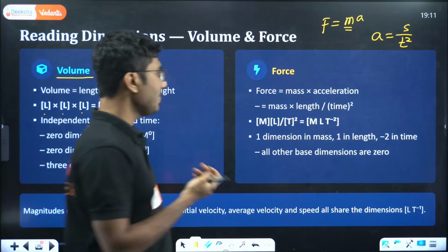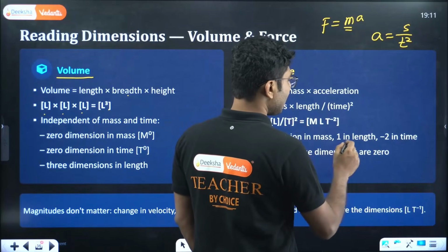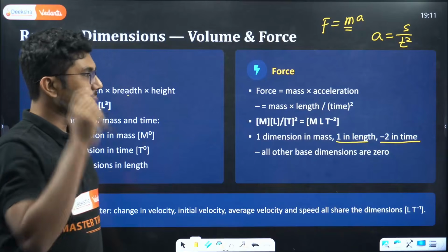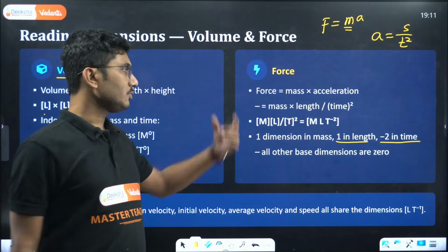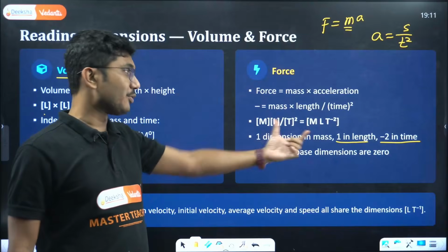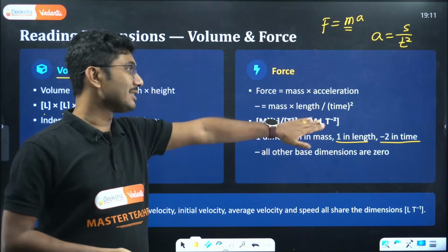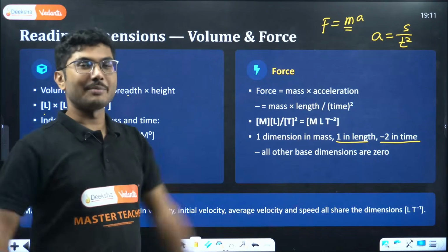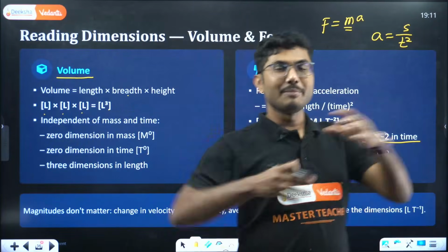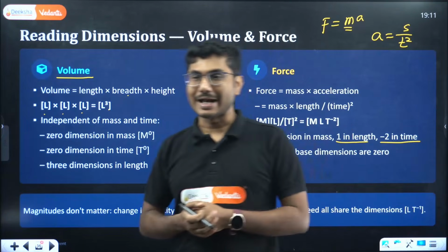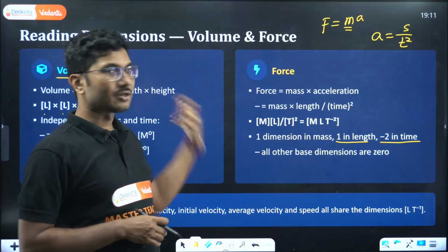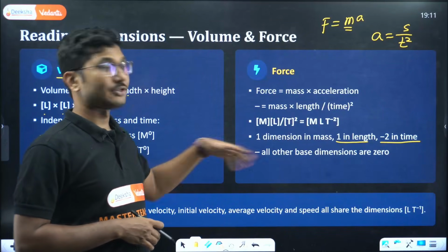One dimension in mass, one in length, minus 2 in time. All other base dimensions are 0. This is one of the stepping stones of all the dimensions. If you want to say father of all dimensions, this is it. Because force is linked with many other quantities directly or indirectly, from there you can calculate dimensions of other quantities.